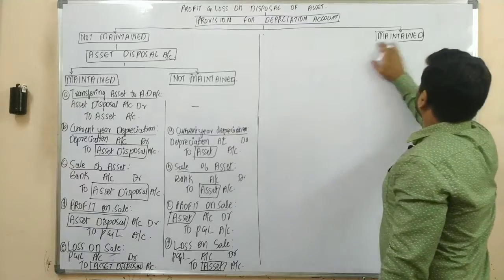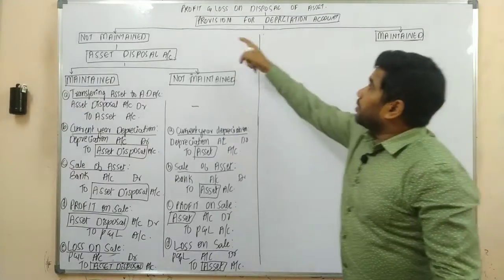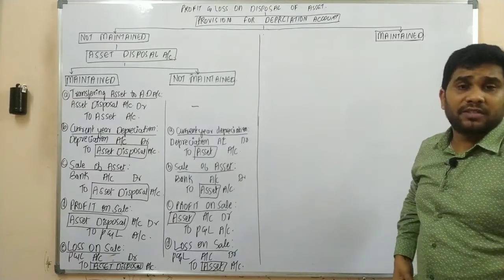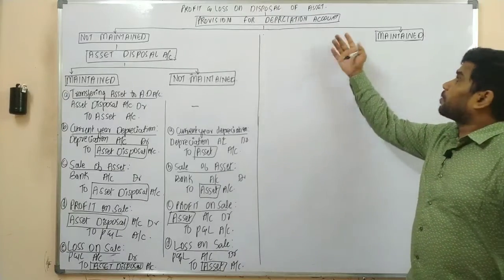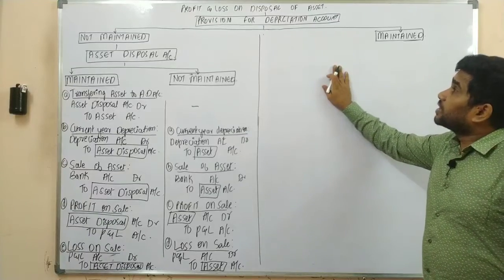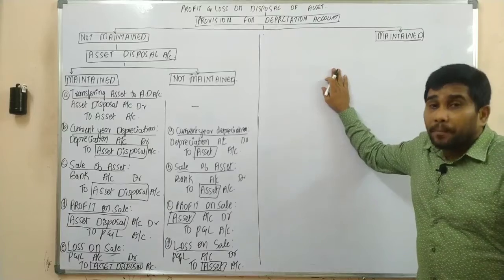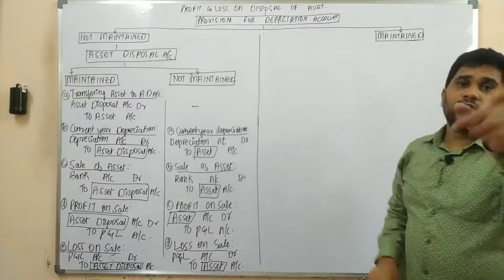The other side. So this is nothing but when provision for depreciation account is maintained. Sir, what is the meaning of provision for depreciation account? Sir, for what purpose are we preparing our provision for depreciation account? The provision for depreciation account is maintained only when the company wants to maintain the fixed assets at original cost.